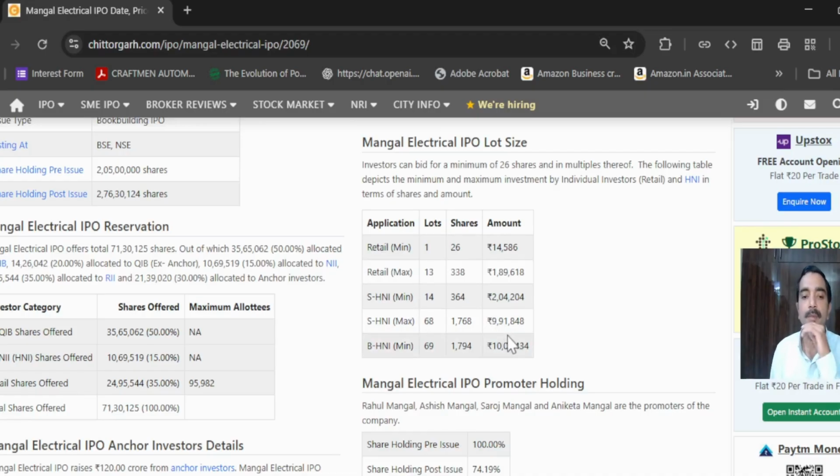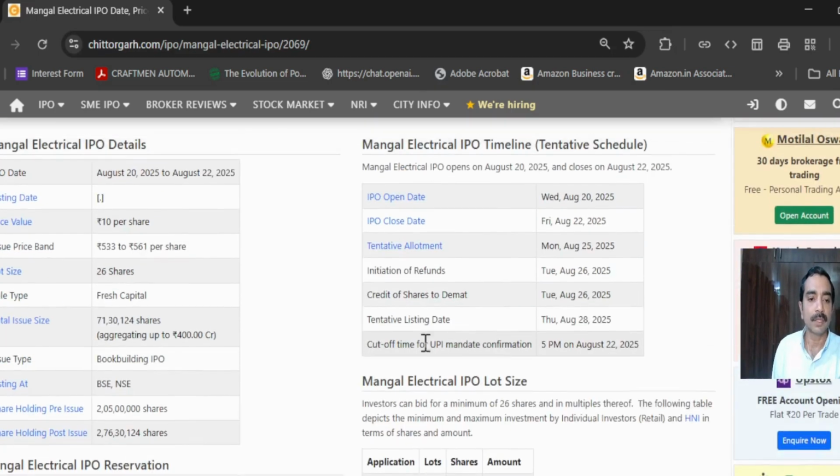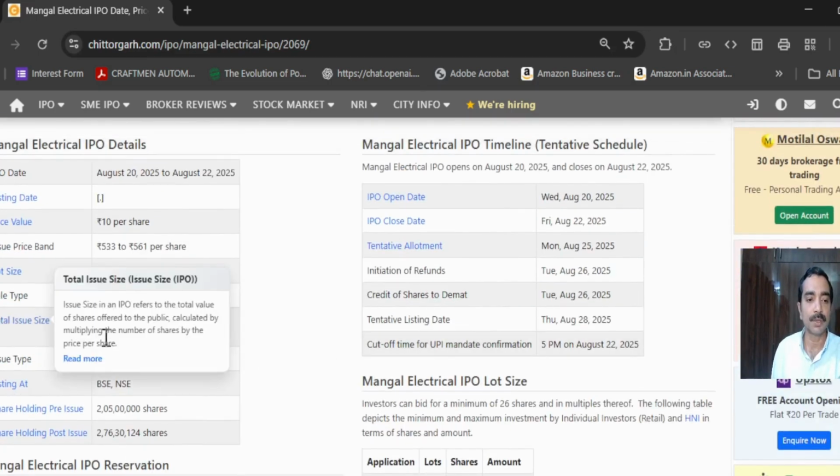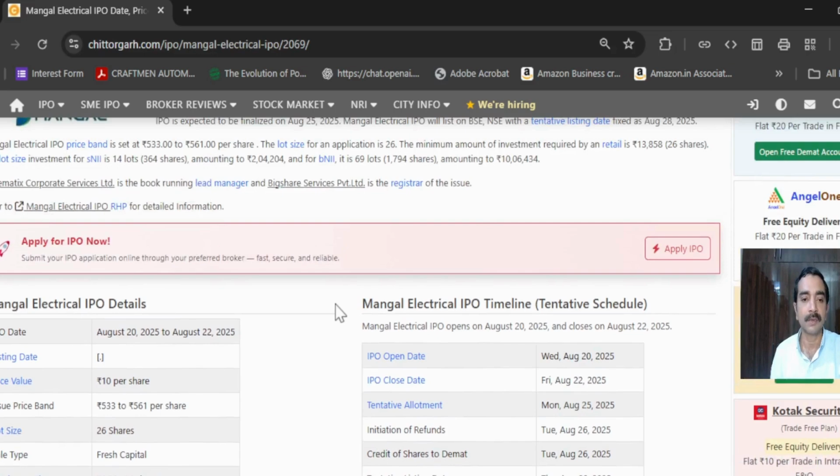And now coming to this, you can see total issue size is so many shares available, that is 71 lakh 30,000 and odd shares, through which they want to collect around 400 crore rupees. Okay, they want to accumulate 400 crores during this one. And the stock price face value is 10 rupees, and this price band is 533 to 561 rupees. So this is the basic information which is available as we start with the analyzing.